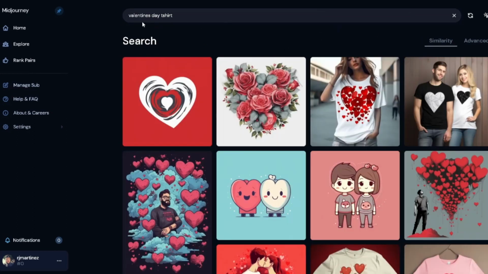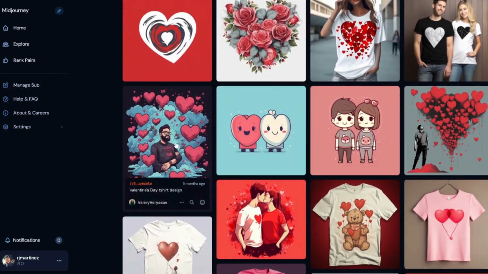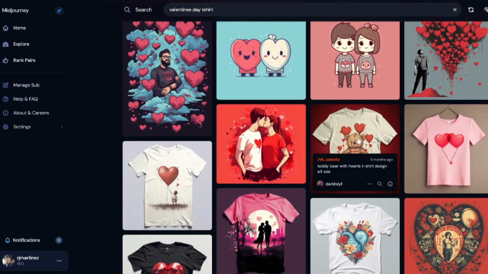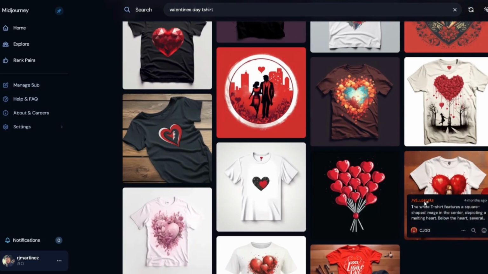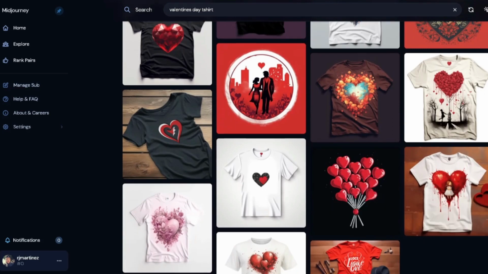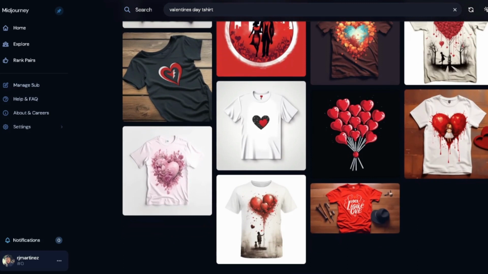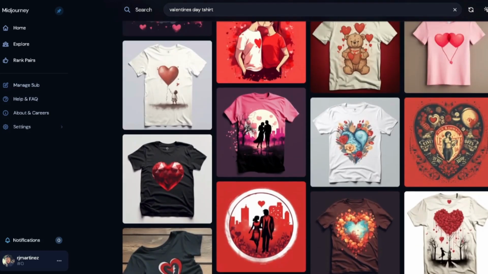All right, so the next niche is going to be Valentine's Day. This right here, you're seeing little hearts and clouds, hearts with balloons. This one right here, the hearts with the bear. I think this is really cool. So think of bear, hearts, balloons. They'll be really good. This is a cool one too. Simple sells, you know what I mean? There's a lot that can be done here, but simple does sell.